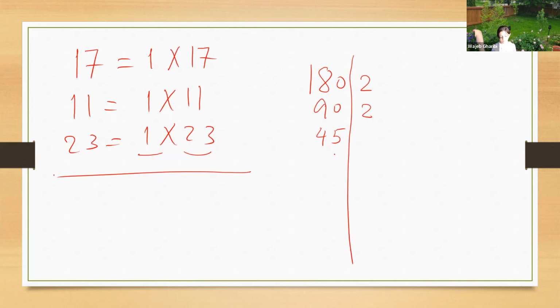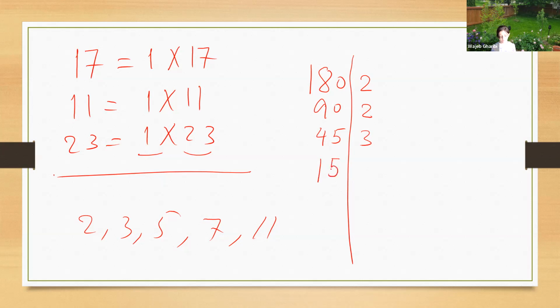45 is not divisible by 2. Now we have to check the second prime number. The prime numbers are 2, then 3, then 5, then 7, then 11, and so on. So what is the second one? 3. Is 45 divisible by 3? Yes. Why? Because 4 plus 5 is 9, so 9 is divisible by 3, so 45 is divisible by 3.